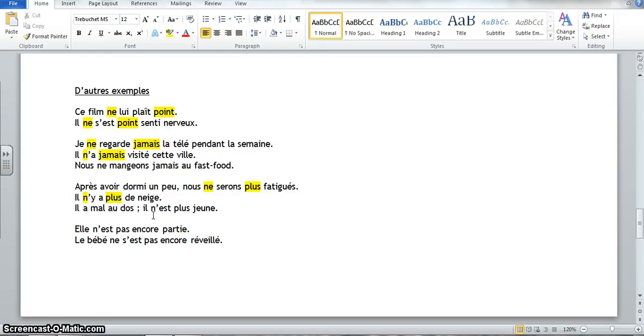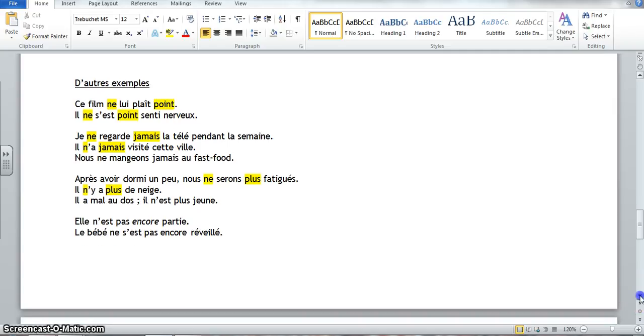Okay, a few more examples. Elle n'est pas encore partie. Has she left? Not yet. Pas encore. So in this particular case, it's not that this is a whole new negative expression. It's just that we're using encore as an adverb to modify how, right? She's not left? Not yet. Pas encore. Le bébé ne s'est pas encore réveillé. He is not yet woken up. So encore is just modifying. It's an adverb, just telling me a little bit more information.